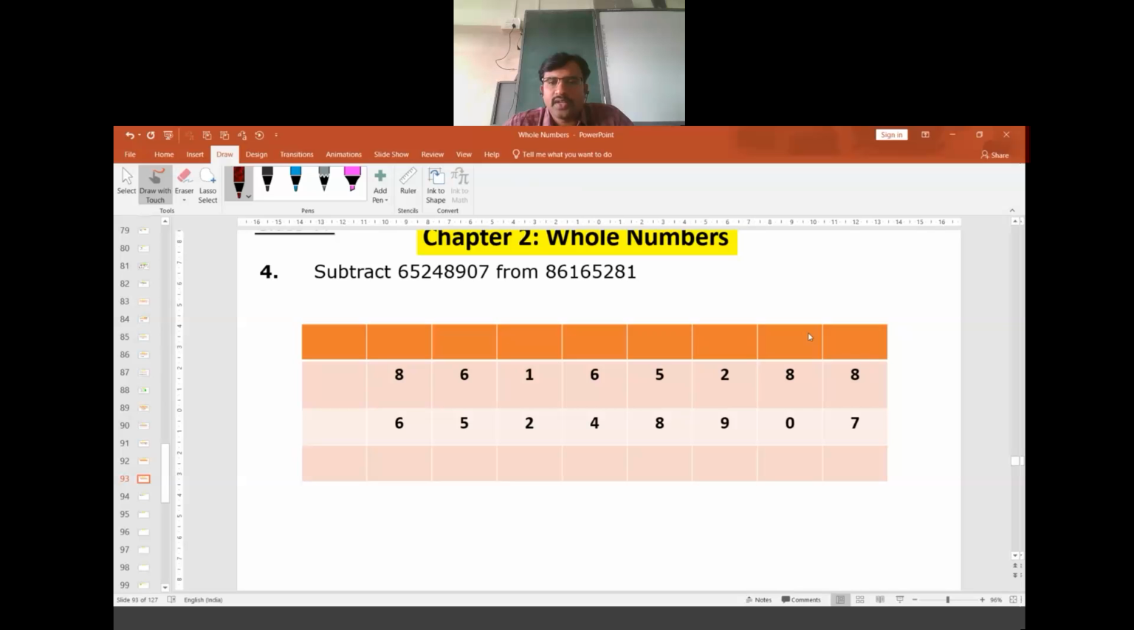Yes, let me tell the answer. 8 minus 7 is 1. 8 minus 0 is 8. 2 minus 9 is not possible, so it has to be 12 minus 9, which is 3. Here already 1 is given, so 4 will be remaining. 14 minus 8 is 6. Here 1 is given, so 5 will be remaining. 5 minus 4 is 1. 1 minus 9 is not possible, so 11 minus 9.